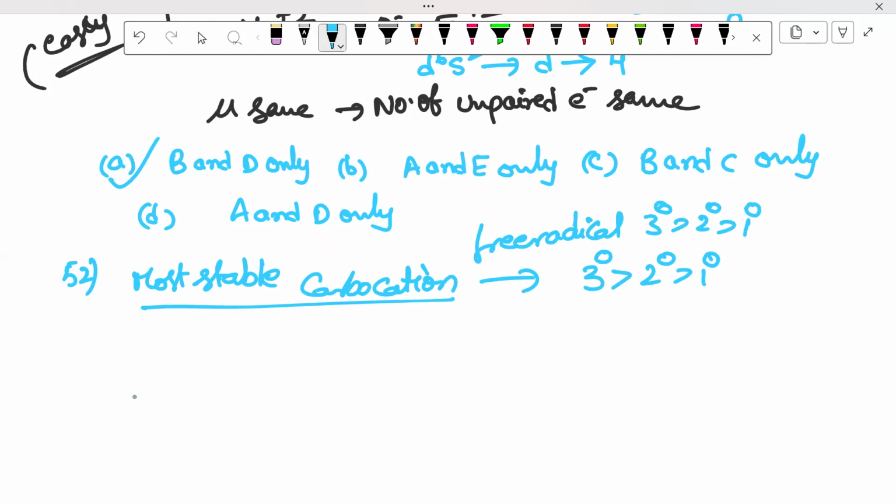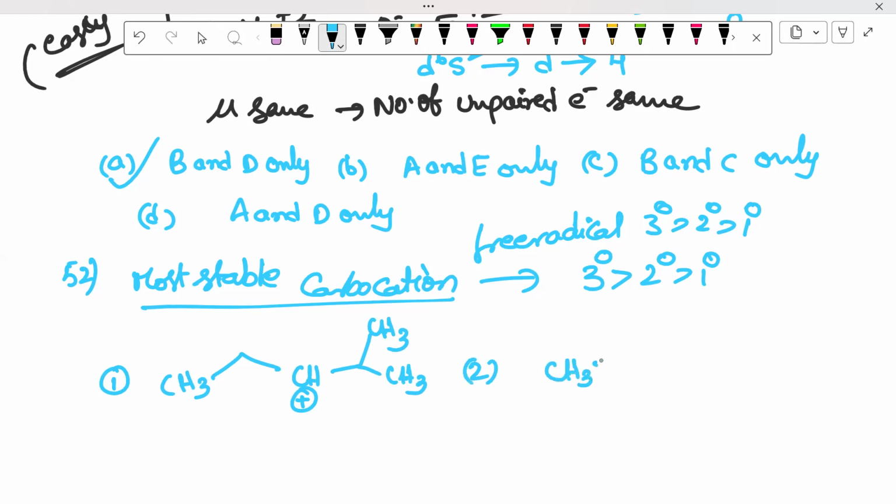Clear? In this, now we have to explain the examples they gave. The first example is CH3, CH plus, CH3, CH3. And the second one is CH3, CH plus, CH2, CH, CH3, CH3.